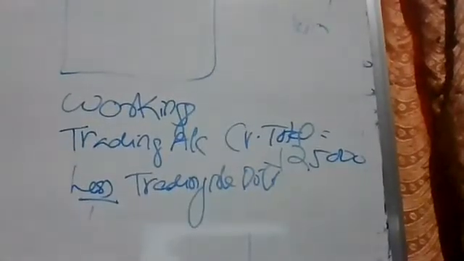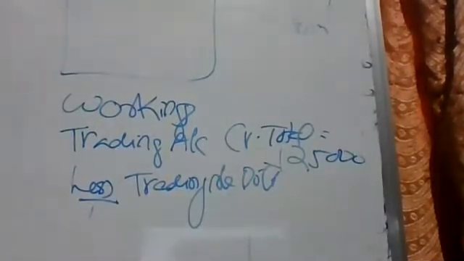Can you see the journal entry? That's the journal entry.